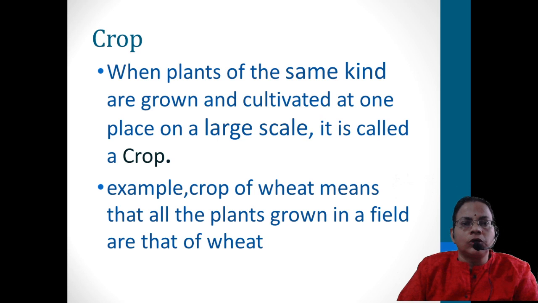What do you mean by crop? When plants of the same kind are grown and cultivated in one place on a large scale, then it is called a crop. There are different types of crops and they can be grown in different regions of our country. For example, wheat is grown in the north, and in Kerala our main crop is paddy. In that way, different types can be grown.